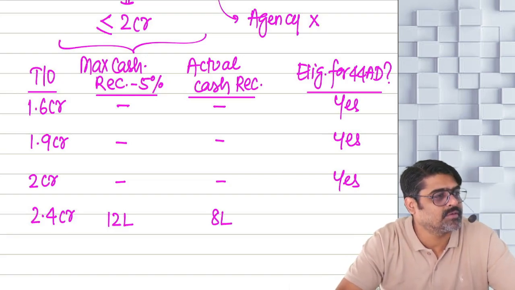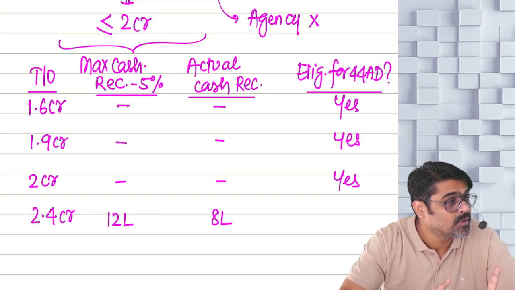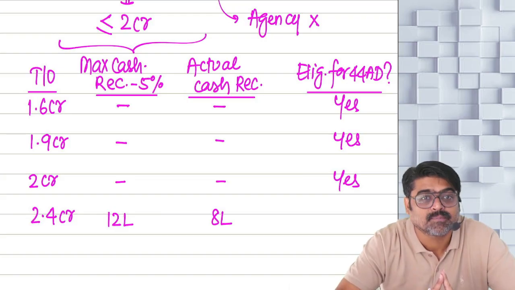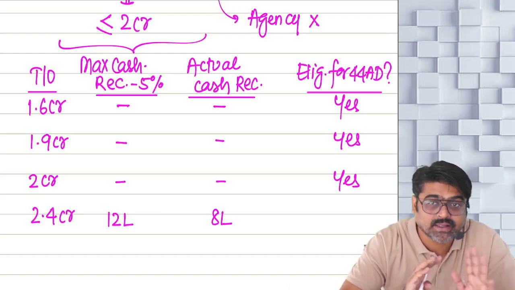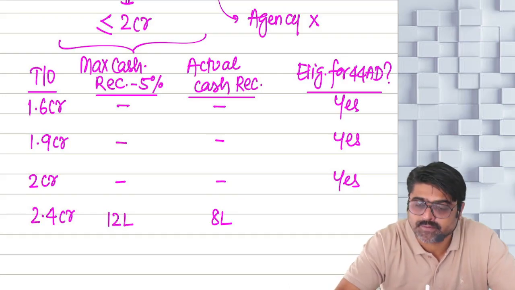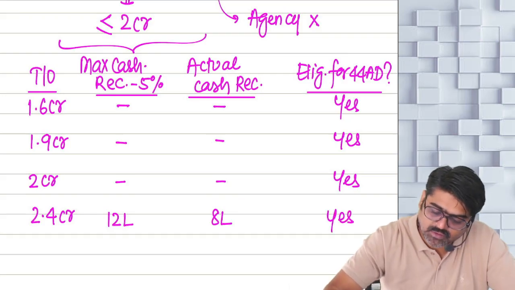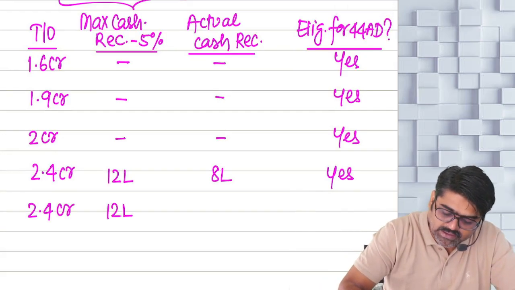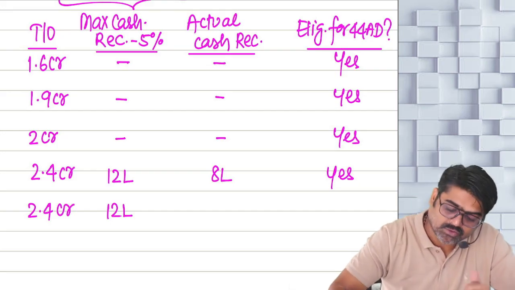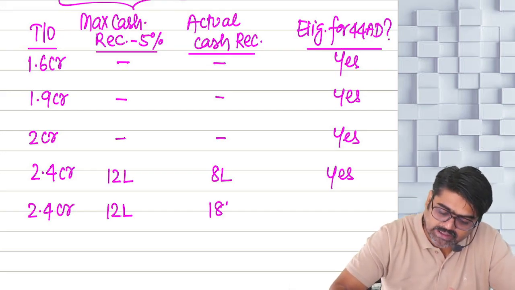The turnover received in cash is only 8 lakhs, which is within the limit of 5%. Yes or no? And your turnover is also less than 3 crores. Can you follow 44AD? The answer is yes, you are eligible. But what if your turnover was 2.4 crore? The 5% of that is 12 lakh and actual turnover received in cash was 18 lakhs.